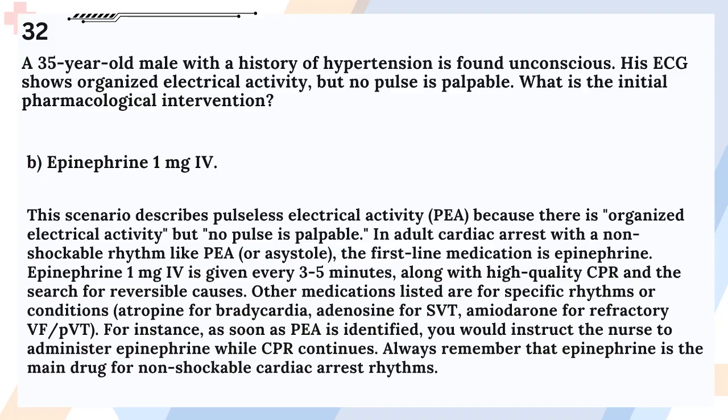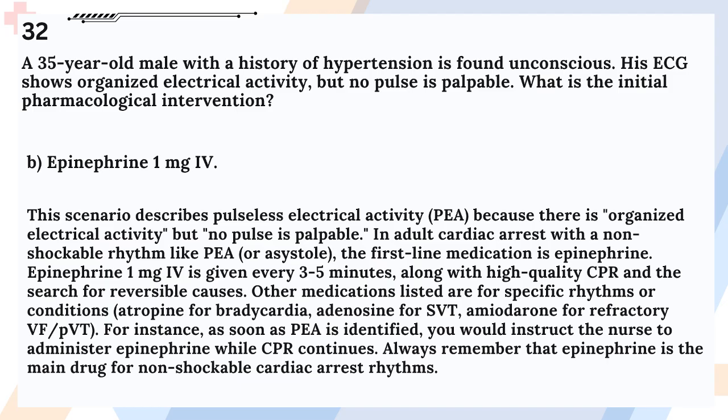Answer B. Epinephrine 1 mg IV. This scenario describes pulseless electrical activity, PEA, because there is organized electrical activity but no pulse is palpable. In adult cardiac arrest with a non-shockable rhythm like PEA, or asystole, the first-line medication is epinephrine. Epinephrine 1 mg IV is given every 3 to 5 minutes, along with high-quality CPR and the search for reversible causes.